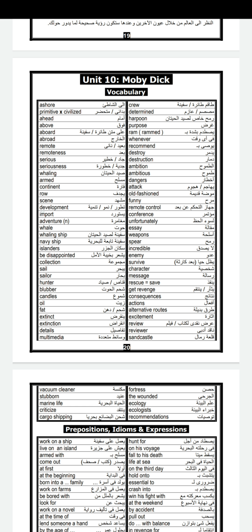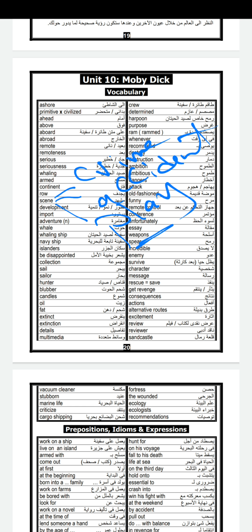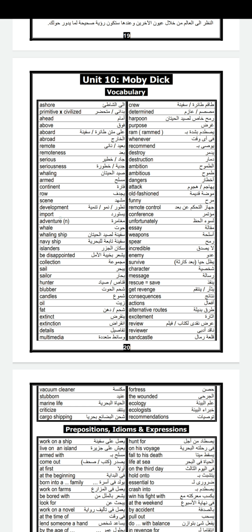Row. Scene. We can use scene with many things. The first one will be crime scene. You can say accident scene. You can say the scene of the play. All of these you can use with the word scene. Development. Import. And the opposite of import is export. Import, export. Adventure. Whale.